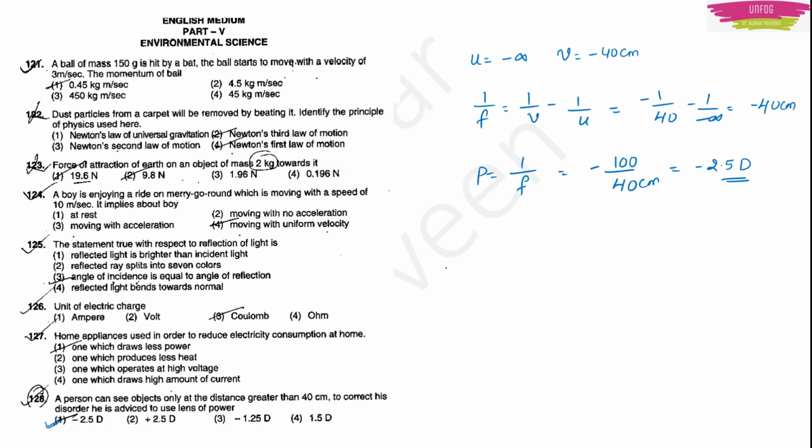Remember, for concave lens, focal length will be negative and power will be negative.